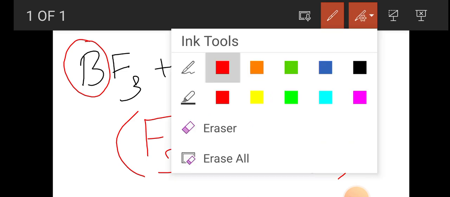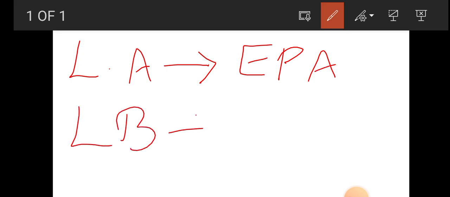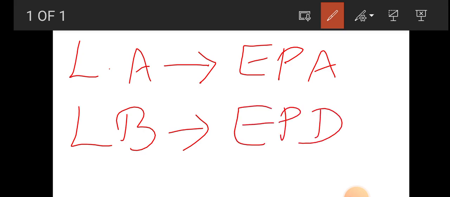So simply, a Lewis acid is an electron pair acceptor, and a Lewis base is an electron pair donor. A Lewis acid is denoted by a positive symbol, and a Lewis base by a negative symbol.